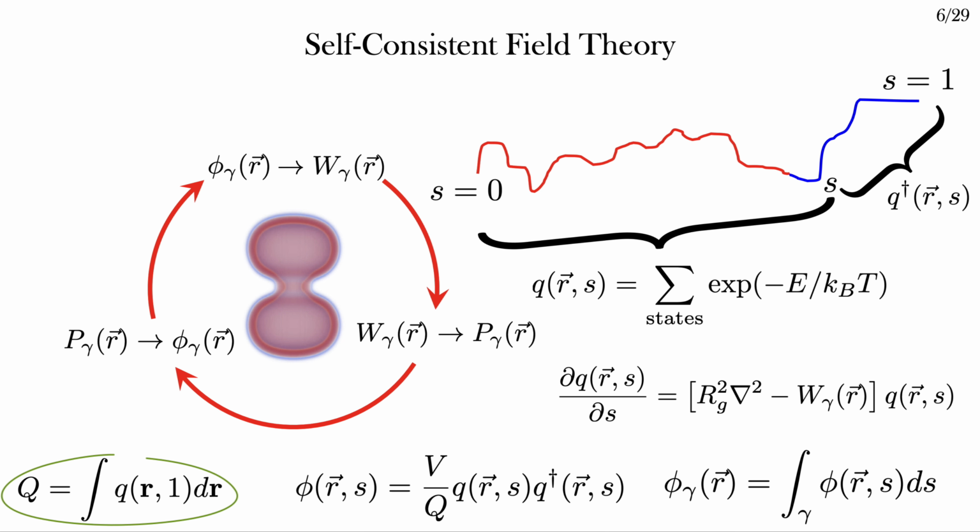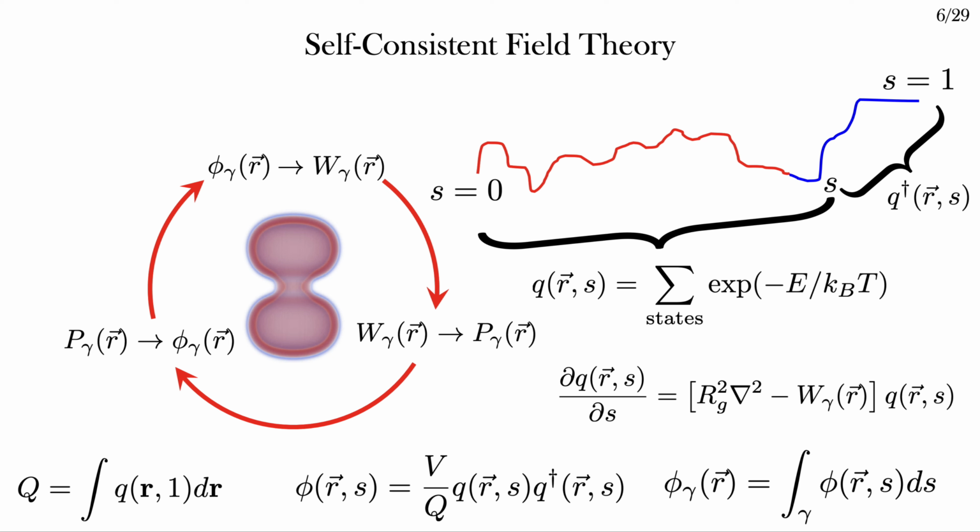If I then integrate this over all space, I get the partition function for the entire molecule, and I can combine it with the product of the partial partition functions to get a unitless concentration. The concentration of each molecular species is then given by a sum over the monomers that compose that species. So I started with a system configuration, and I calculated what configuration the system wants to be in. If they're the same, then the system's happy. It's in a stable or metastable configuration.